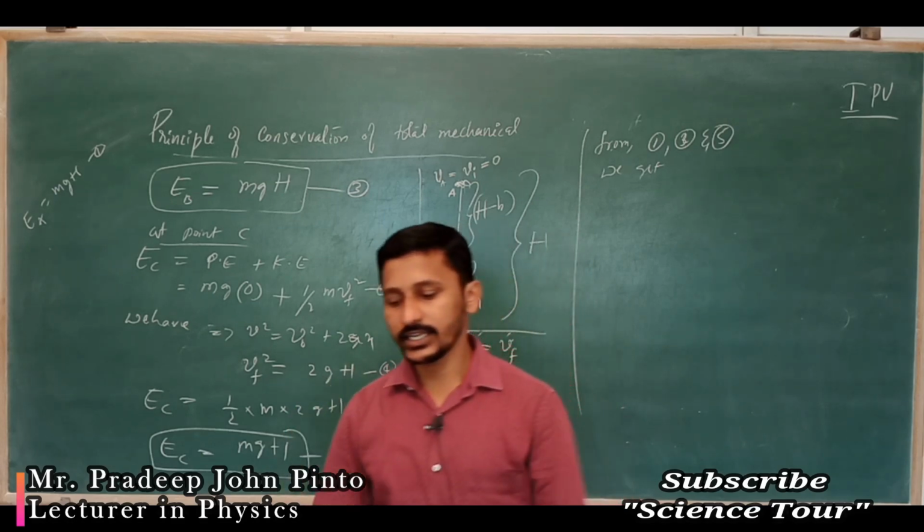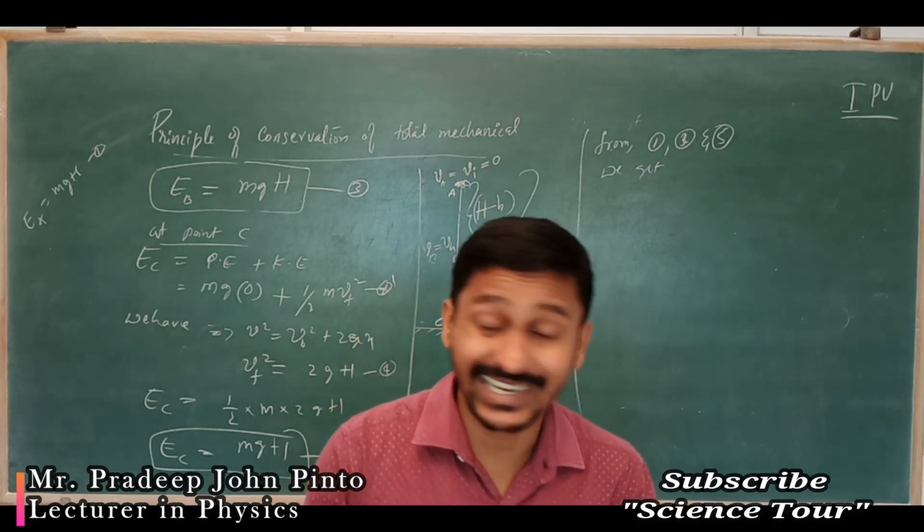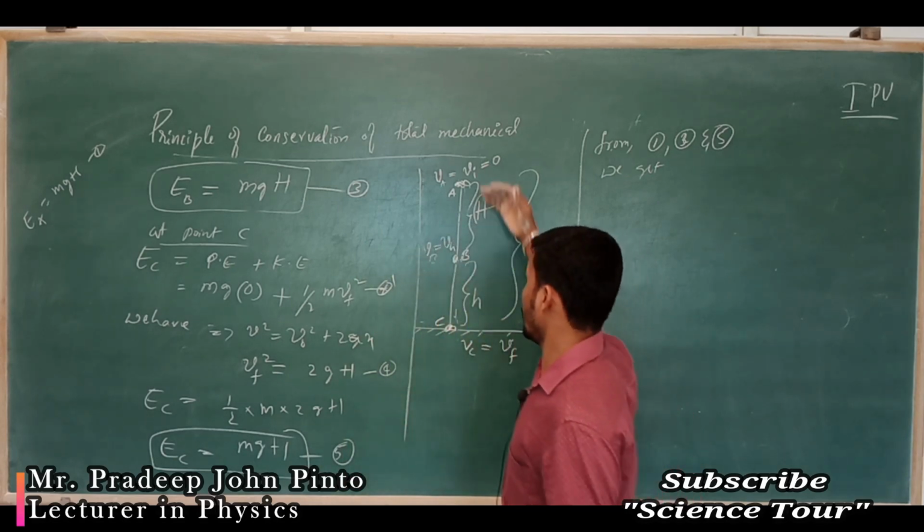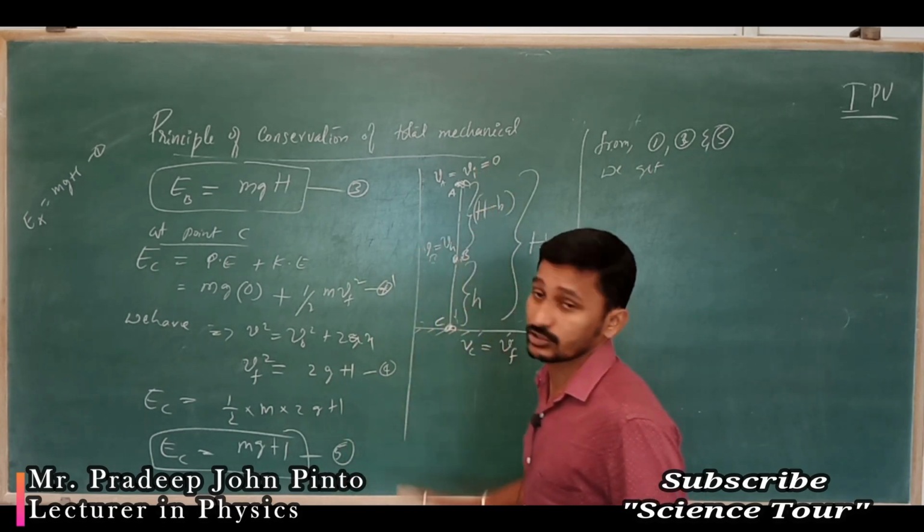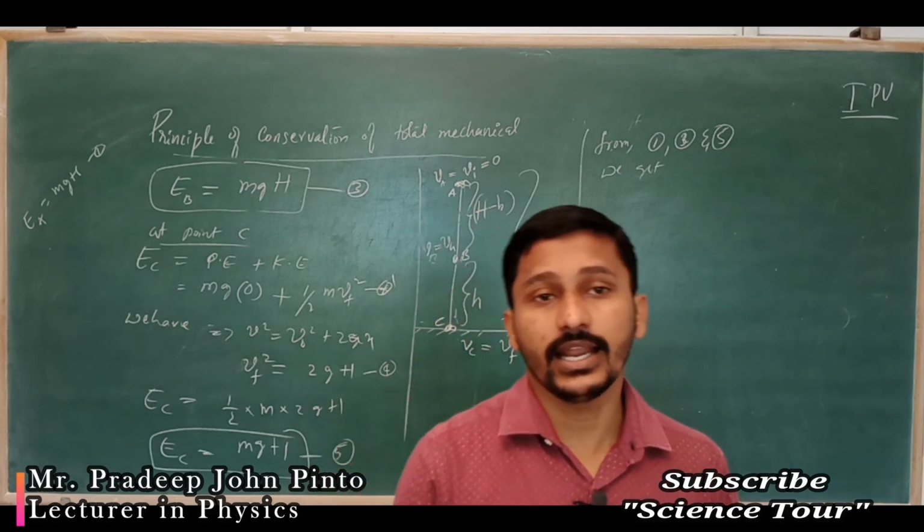Once again go through it and don't be tense about the direction. Here we want only magnitude because energy is a scalar.